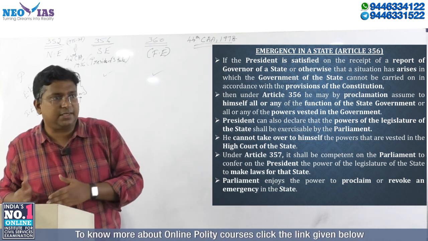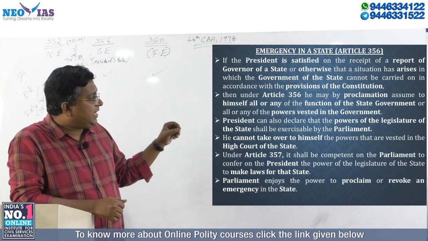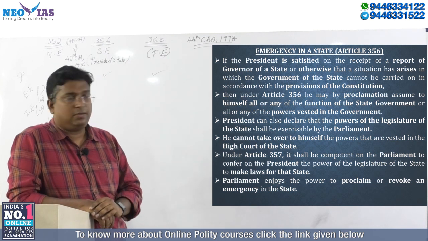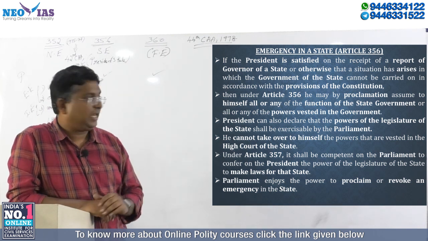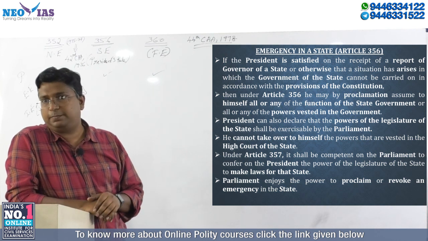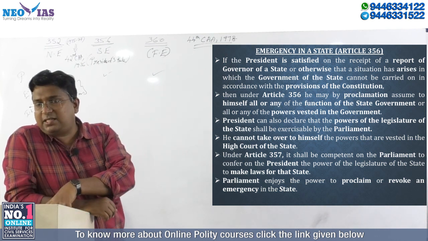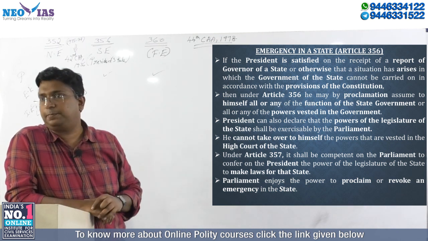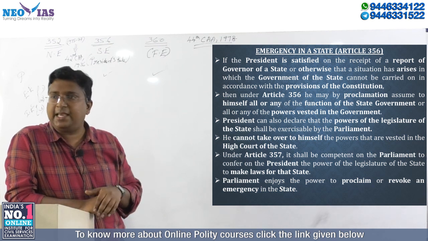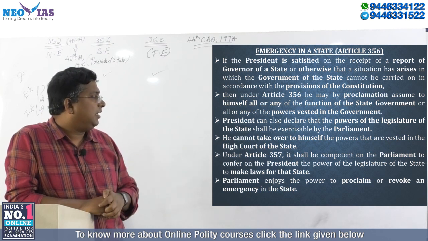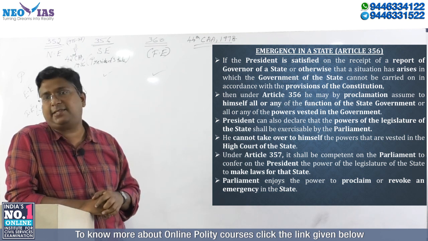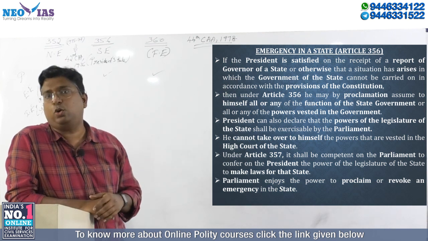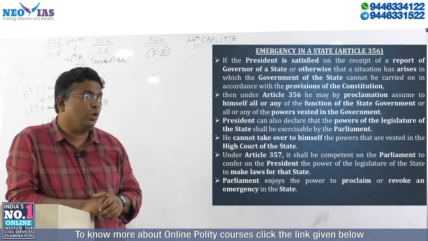Then, this is regarding the state government. Now coming to the state legislature. The president can also declare that the power of the legislature of that particular state shall be exercised by the parliament. If the state emergency is in force, or if the president proclaims president rule, then the president can say that the parliament can exercise the power of the state, meaning what all the state legislature can do can be done by the union parliament.